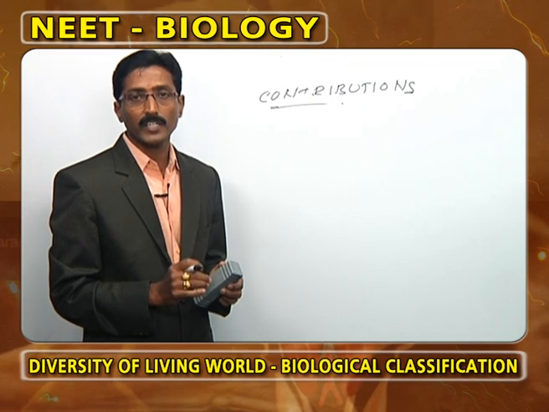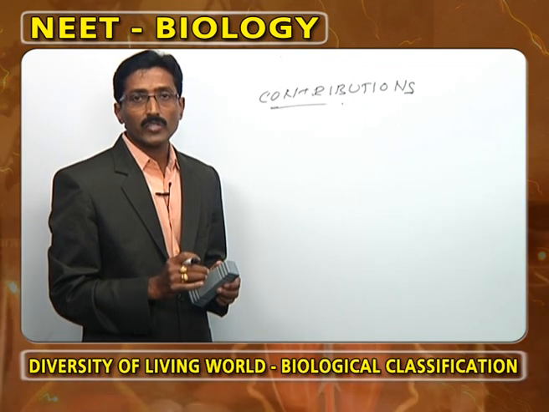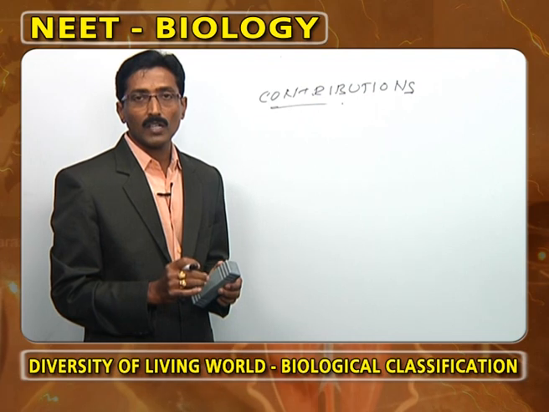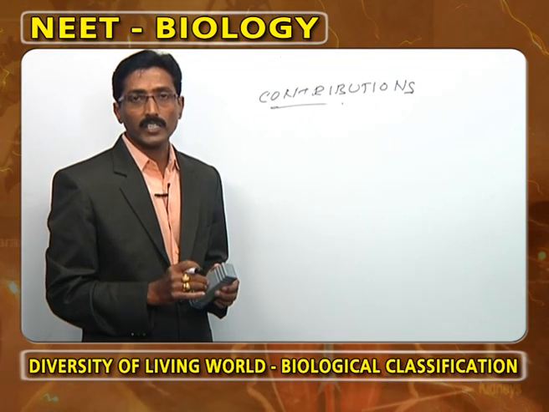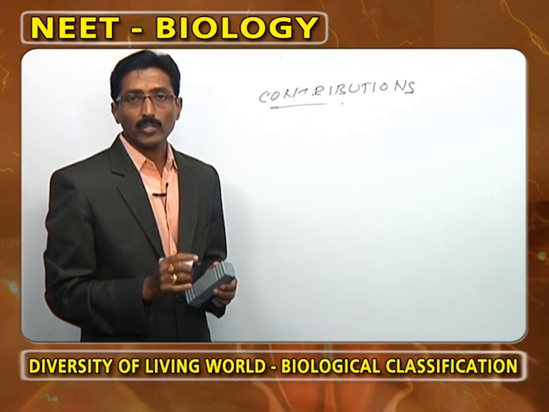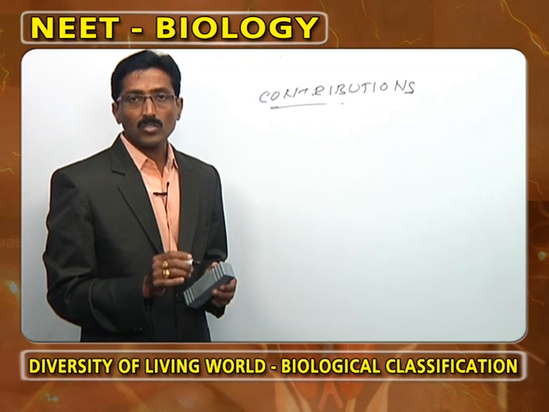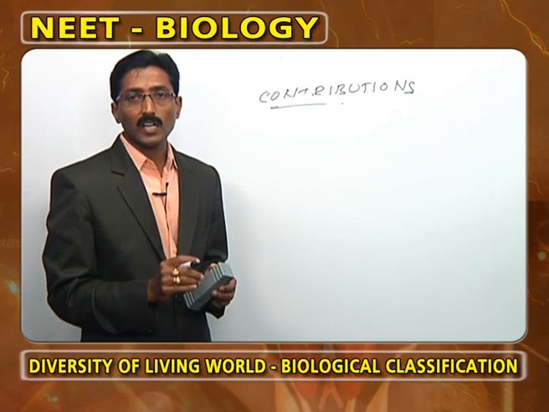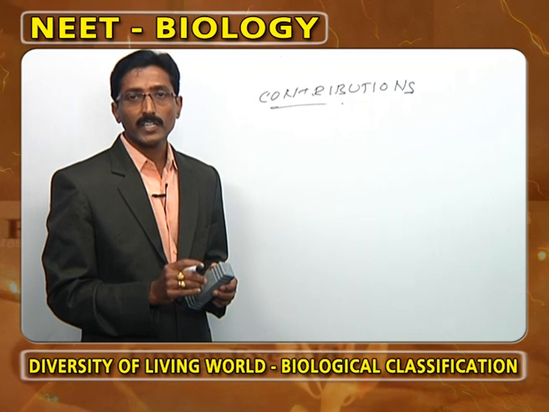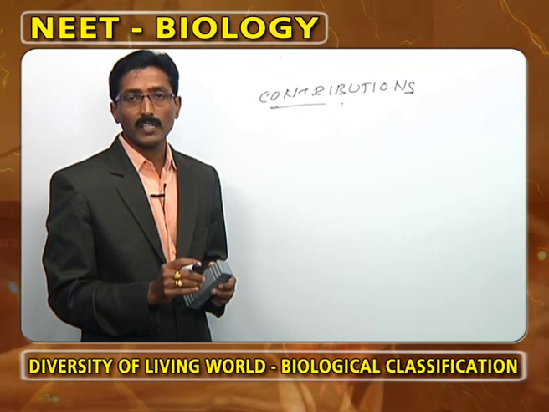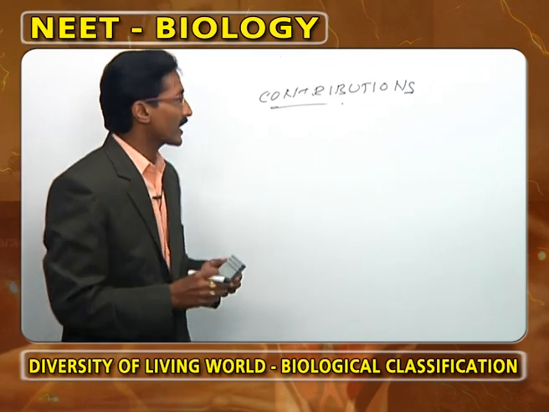Again, it is repeated. What are the contributions of the scientists? Buffon, natural history; Cuvier, comparative anatomy; Bernard, homeostasis; Charles Darwin, natural selection theory; and next Gregor Johann Mendel, the inheritance of characters from one generation to another generation.